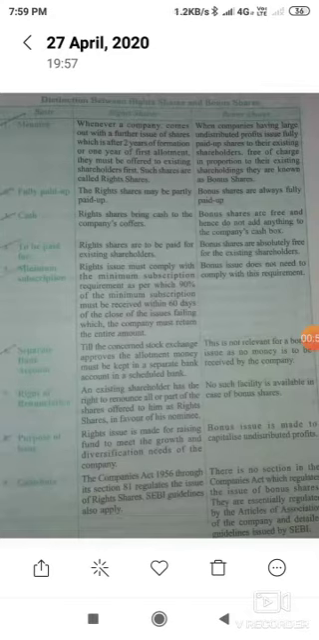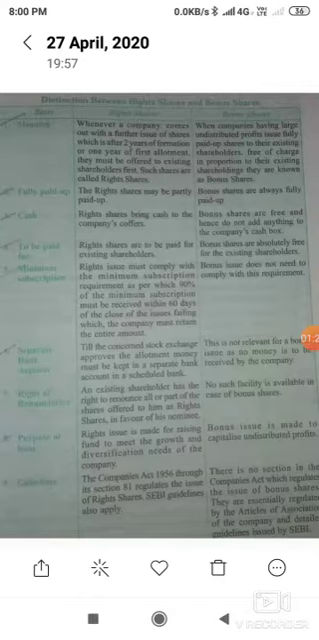Then in that case the company, whatever further shares they are issuing, they have to offer them first to the existing shareholders. Such types of shares are called right shares, because the word right itself says that it is the right of the existing shareholders. Okay, then we come to the meaning of bonus share.